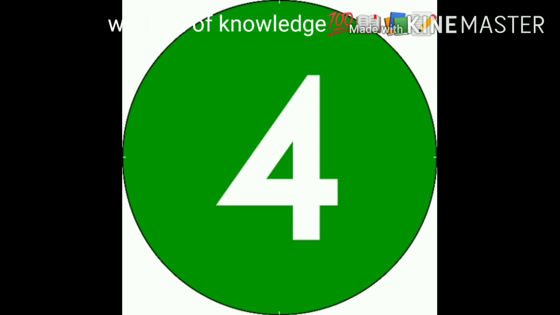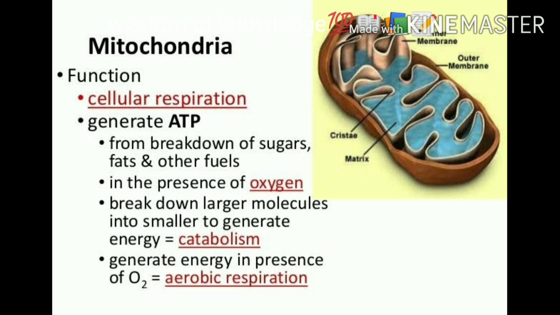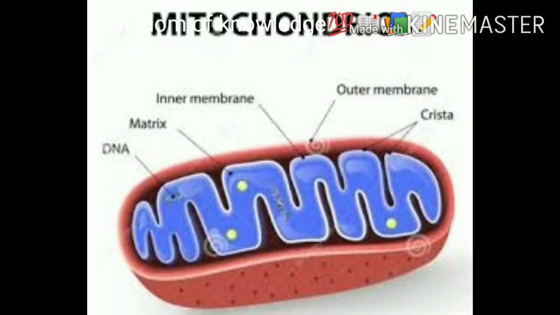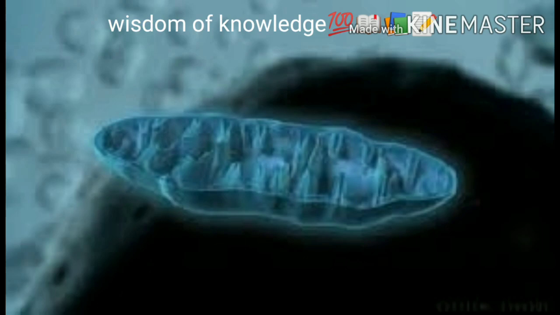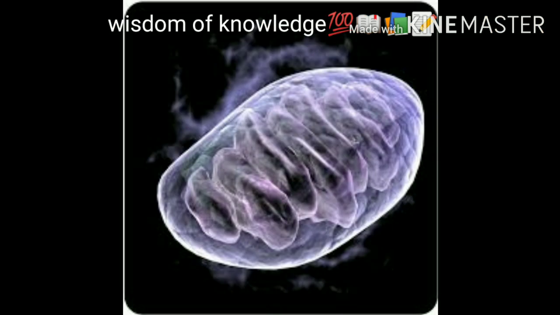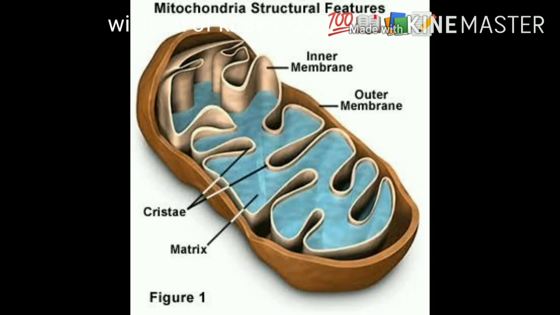Fourth one is mitochondria. Mitochondria are small spherical or cylindrical organelles. They are about 150 times smaller than the nucleus. There are about 100 to 150 mitochondria in each cell. Mitochondria are responsible for cellular respiration, a process through which the cell gets energy to do work. That's the reason mitochondria is also known as the powerhouse of the cell.